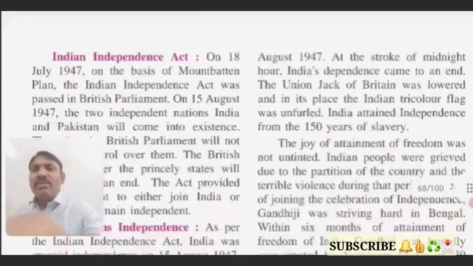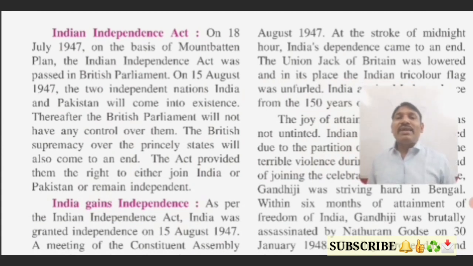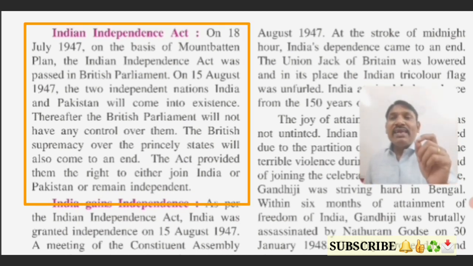Now see, students, one more important thing we are going to understand, that is the Indian Independence Act. This act is very, very important, because according to this act only we gained independence and we became free. Okay, students, so which is this act? Let's learn. Indian Independence Act. On 18th July 1947, on the basis of the Mountbatten Plan, the Indian Independence Act was passed in the British Parliament.